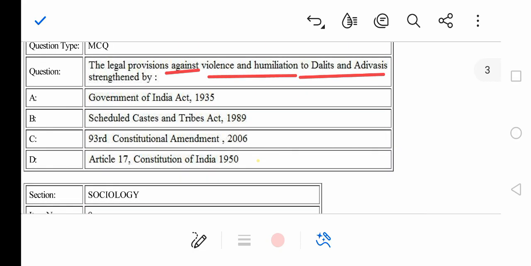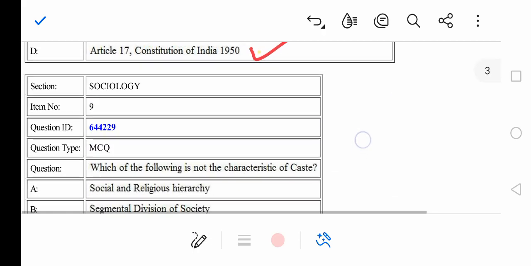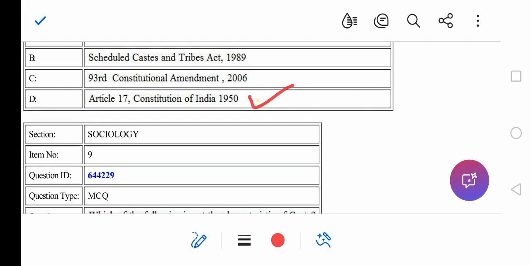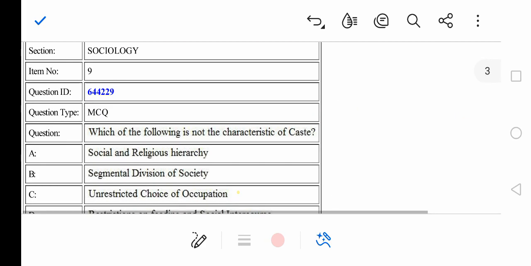Option A states Government of India Act 1935. Option B, Scheduled Caste and Tribes Act. Option C is 73rd Constitutional Amendment Act, and option D is Article 17. As we all know, Article 17 is the abolition of untouchability. So Article 17, that is option number D, is the correct answer.